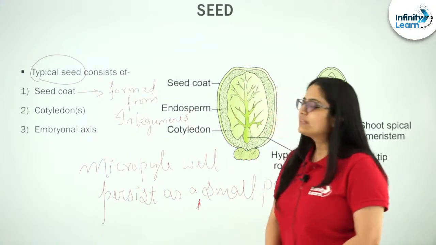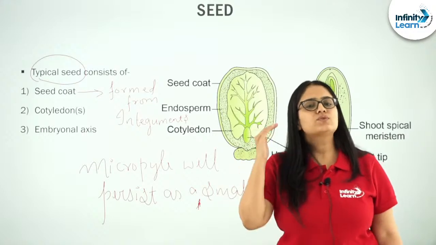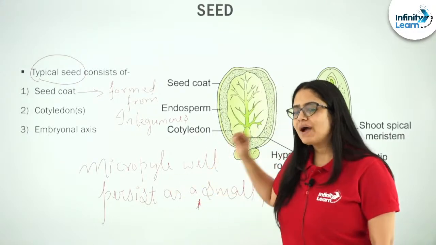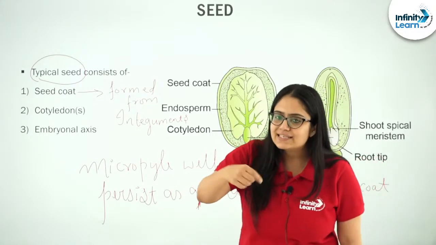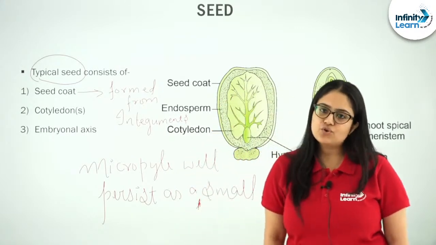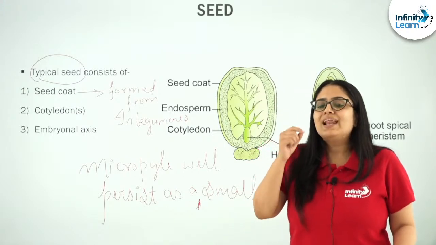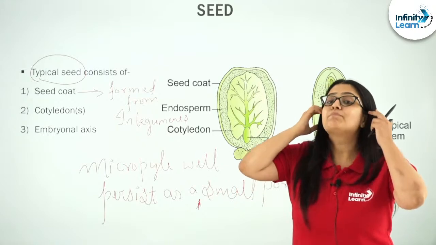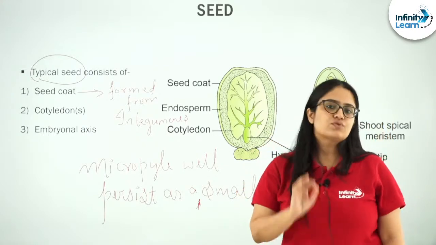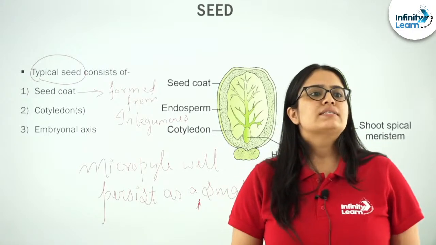This micropylar region of the ovule, where integuments were absent, will exist as a small pore or opening in the seed coat. Now, what role does the micropyle play by persisting in the seed coat? Remember students, the answer is very simple.